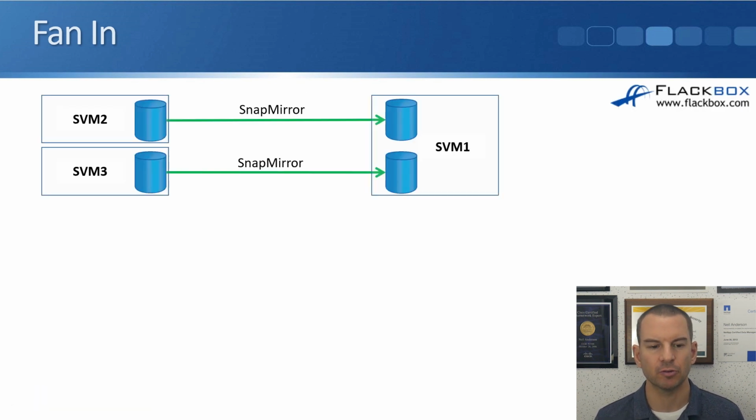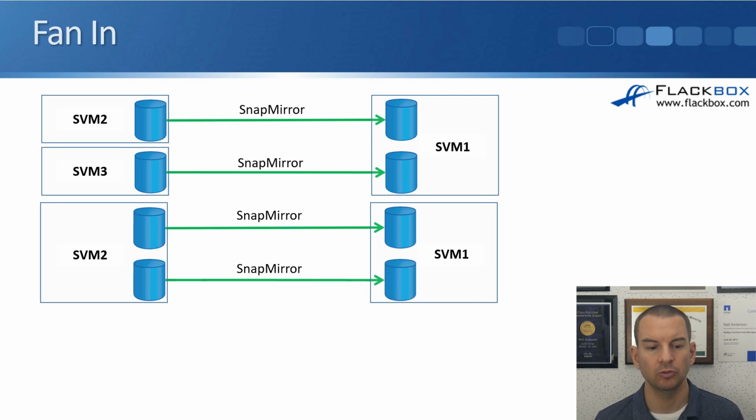So the first one here, we've got a volume in an SVM called SVM2, another volume in a different SVM called SVM3, and we are replicating those both into two different volumes in SVM1. SVM2 and SVM3 could be in the same or in different clusters. That will work just fine.